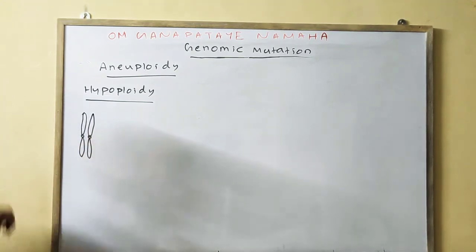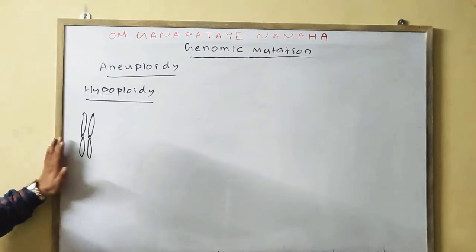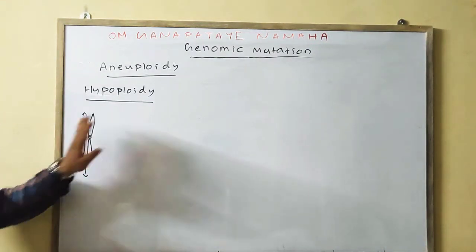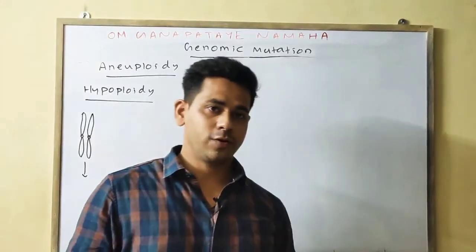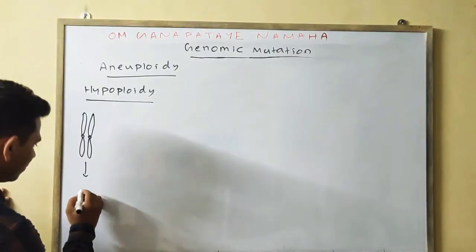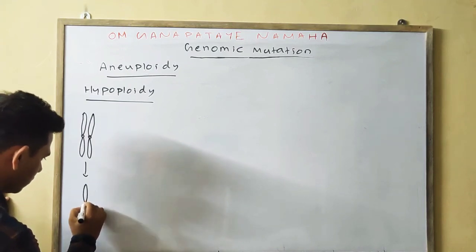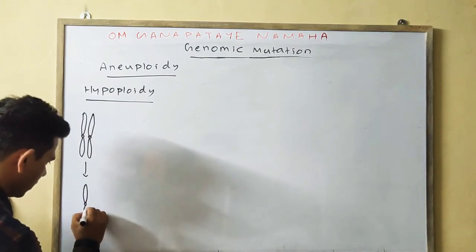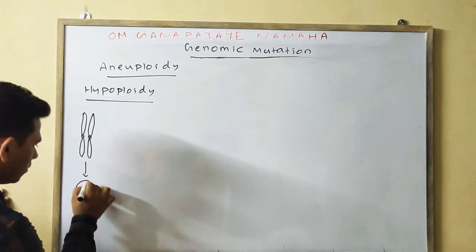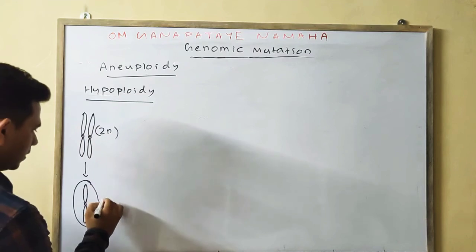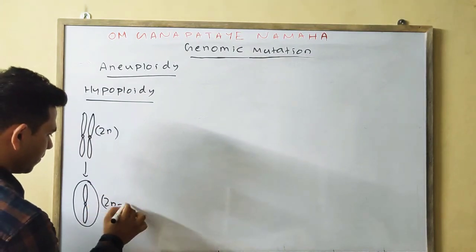Suppose this one is your normal 2n chromosomes. If hypo means deletion of one chromosome takes place, in this case it is 2n, in this case it is 2n minus 1.